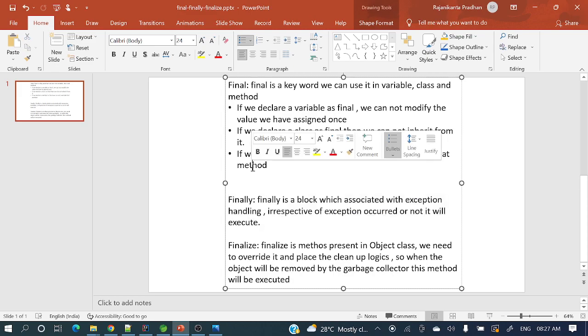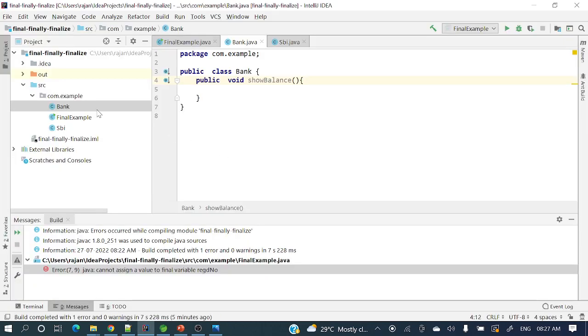So finally is a block which is associated with exception handling. So this finally block is associated with exception handling, and irrespective of whether an exception occurred or not, this finally block will execute, right? So let's see, let's have some example.